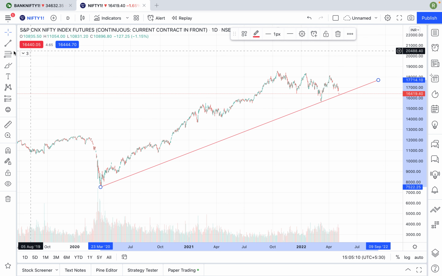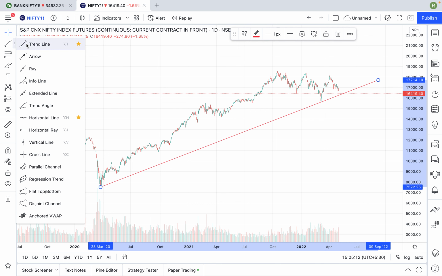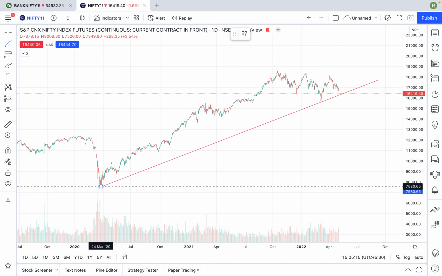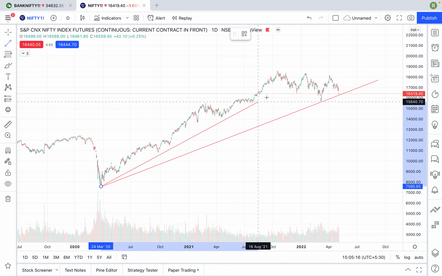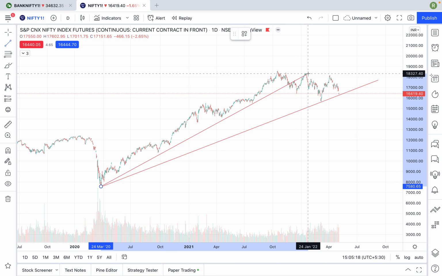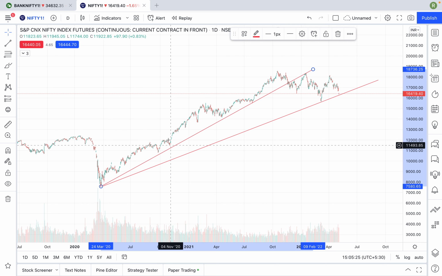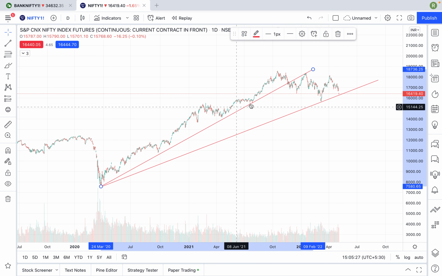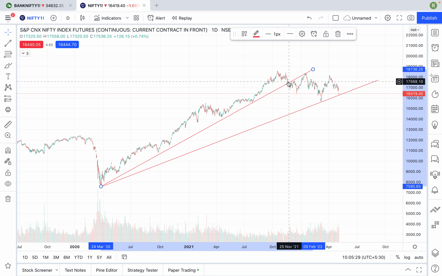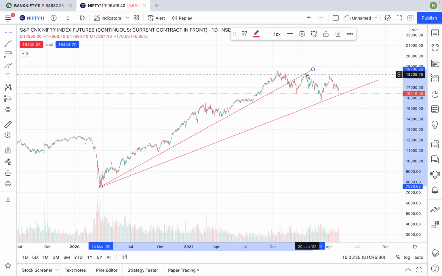The same trend line was there when the market was in a different time frame. Our trend line was like this when we got the breakdown of a lower support, where you can see in this zone the market is taking support everywhere and bouncing back from these levels. The day it broke this level, it came down. From there it came down again, and this was our trend line support.